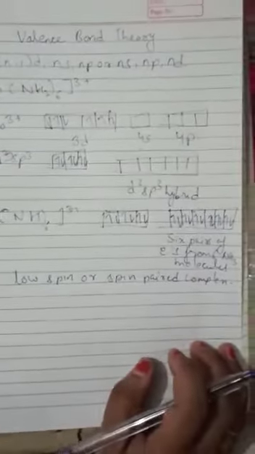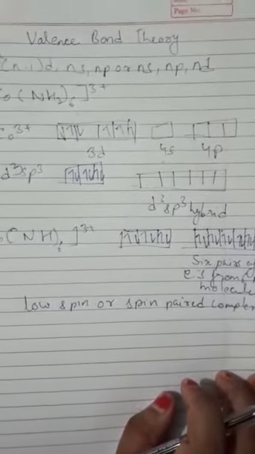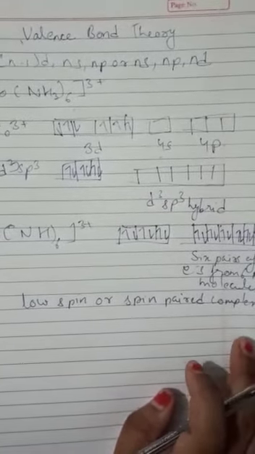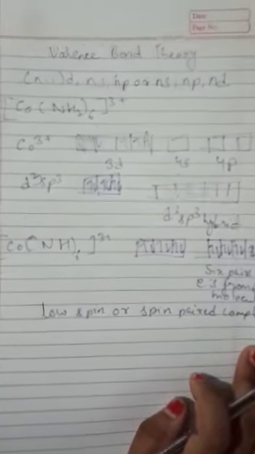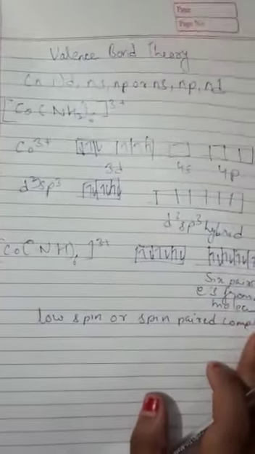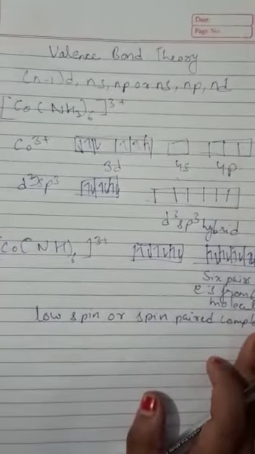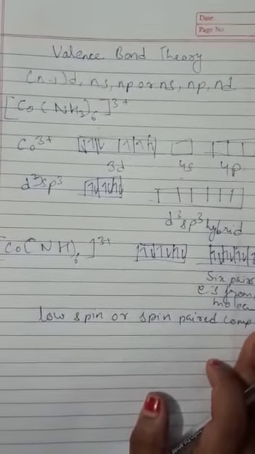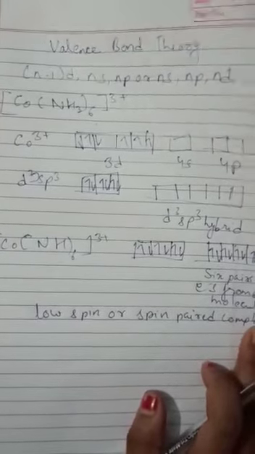Okay students, so this is also known as a low spin or a spin paired complex. So this is a diamagnetic compound. Why? Because it is not having any unpaired electron. Okay, so when there is absence of unpaired electrons, then the compound is diamagnetic in nature.